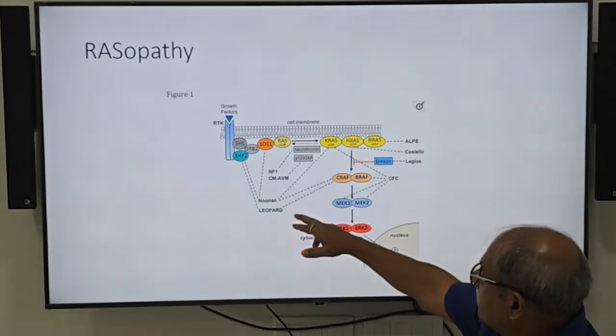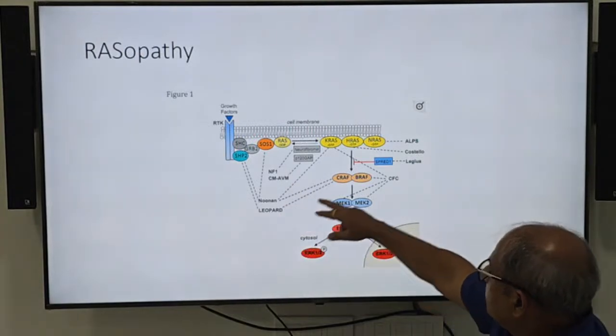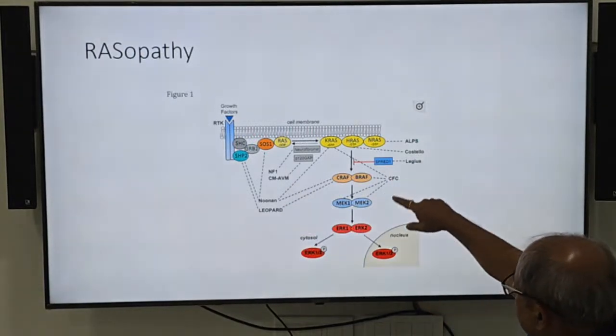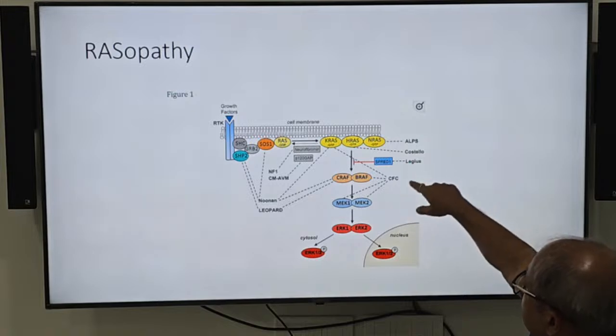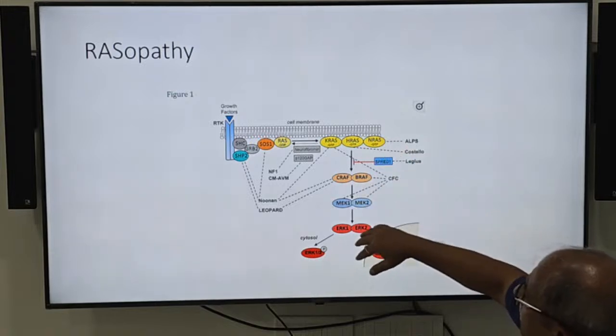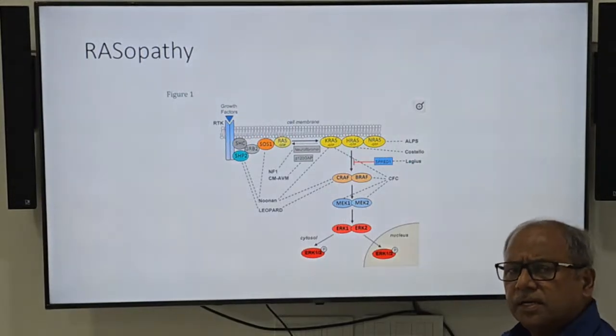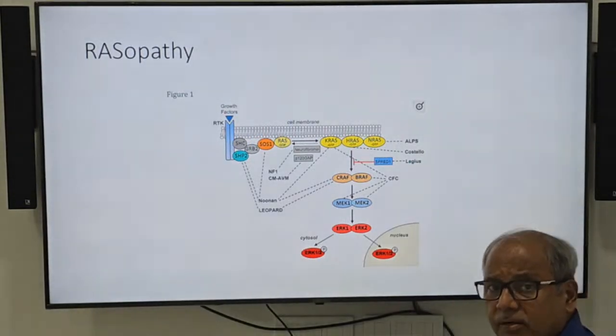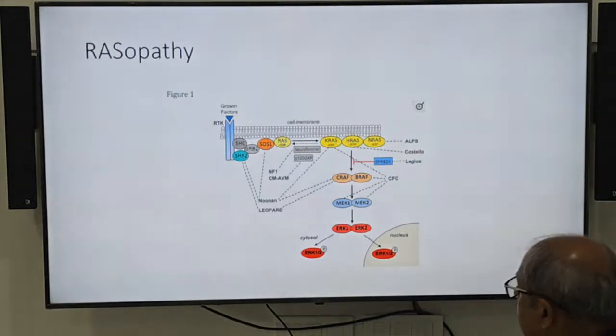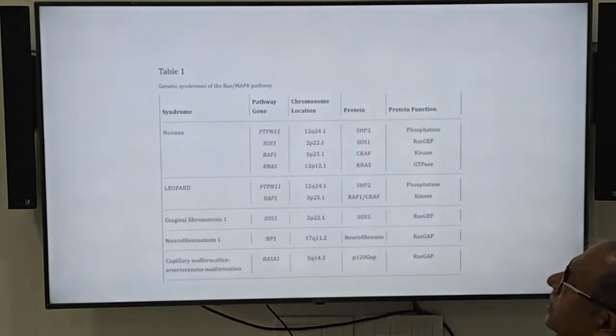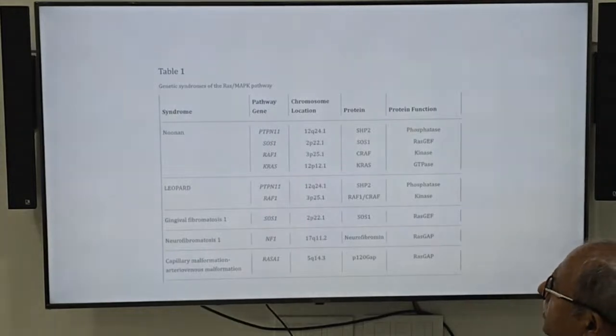These syndromic appearances might be with Noonan, with LEOPARD syndrome, with a lot of different problems in the whole body, and the baby will have multiple disorders in different organs of the body. So these are the genetic syndromes of the RAS-MAP kinase pathway.